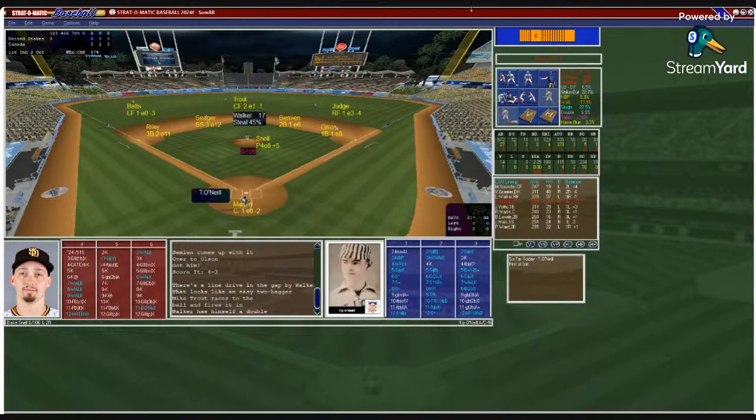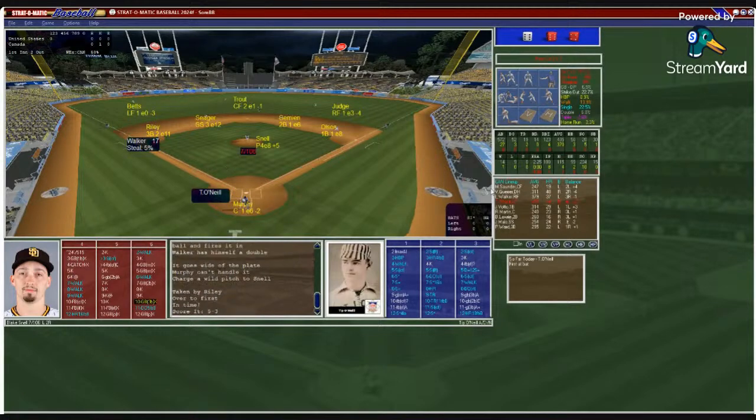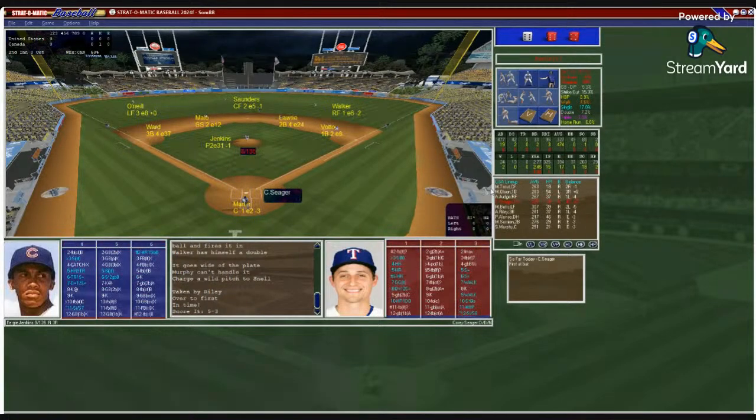So now here's Tip O'Neill hitting .370, no home runs, 4 RBIs. This Canada team has a ton of offense, top of the lineup. Murphy puts down the sign. Snell from the stretch. Runner on second and 2 out. Pitch to Tip O'Neill. And they'll send Walker to third. So now Blake Snell, a little bit of a problem. Runner at third and 2 outs. Pitch to O'Neill. And that's a ground ball to third. First play for Riley. Makes the play. Good job by Riley. After 1, no score.